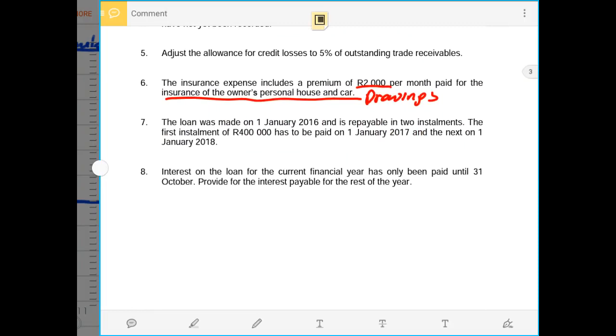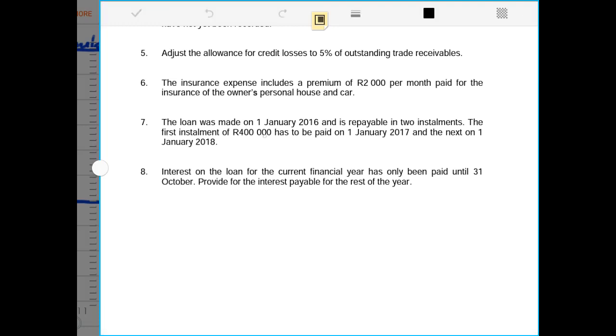So now the next adjustment will be number 7. And number 7 tells that the loan was made on the 1st of January 2016. Therefore now if the loan was made at the beginning of the current year, it means the interest that we're supposed to pay is for the full year. And it is repayable in 2 installments. The first installment of 400,000 rands has to be paid on the 1st of January in the year 2017.